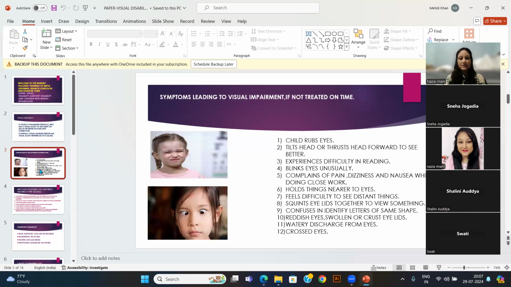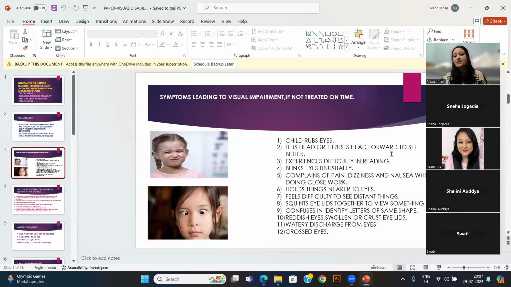So what are the symptoms by which we understand that the child is going towards this stage of his or her life? First we will see that the child is shrinking eyelids like this. The picture is shared with you. And it starts first with the rubbing of eyes. Multiple times in the class, the child will rub the eye. When you tell the child to see the board, the child will rub the eye. When you ask, is it visible to you? The child will squint. So we have to take note of why the child is doing all these things.